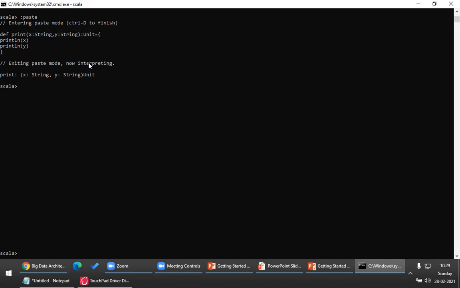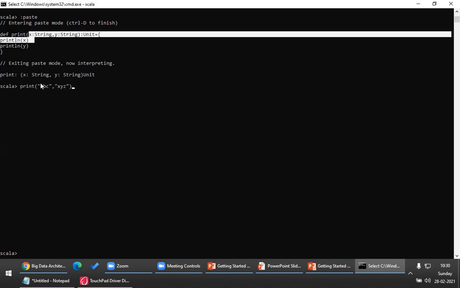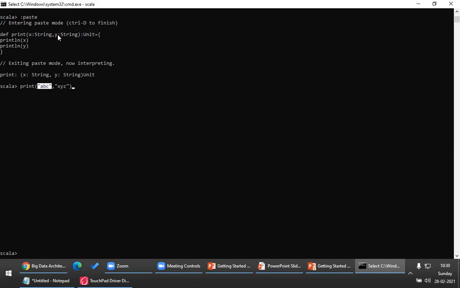Now, Naina, can you tell me, when I call this print method, and if I pass ABC and if I pass XYZ, what would be the output? I'm calling this method, so the value of x would be ABC, the value of y would be XYZ.